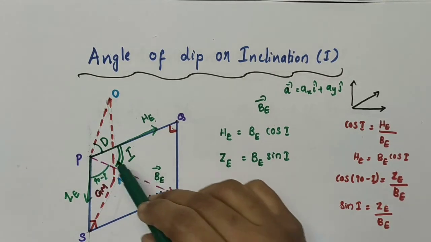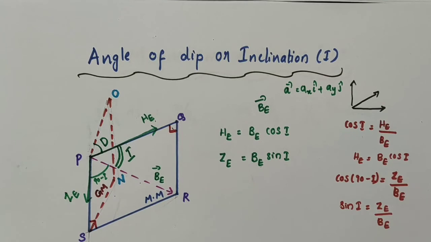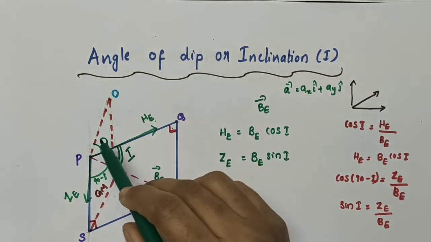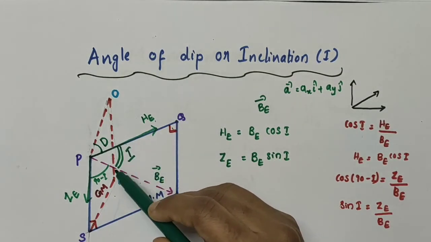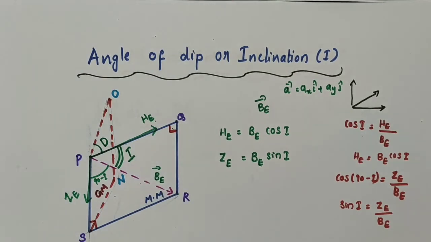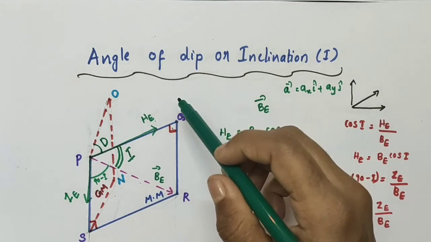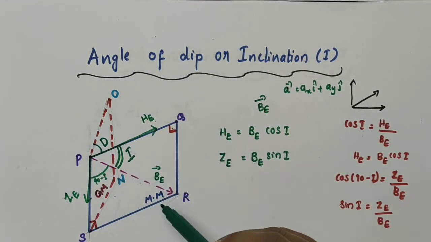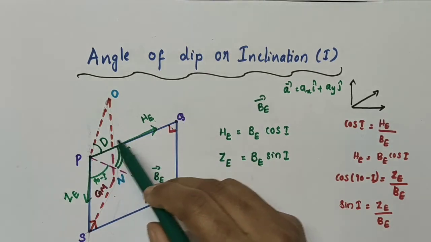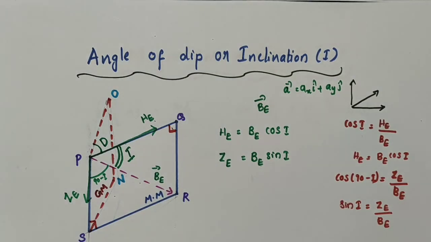Similarly, this vector BE can be resolved into two components, one horizontal component and one vertical component. The angle that the Earth's magnetic field makes with the horizontal component is called angle of dip I, or inclination I. So we can say that angle of dip is the angle that the total magnetic field BE of the Earth makes with the horizontal component, the surface of the earth.